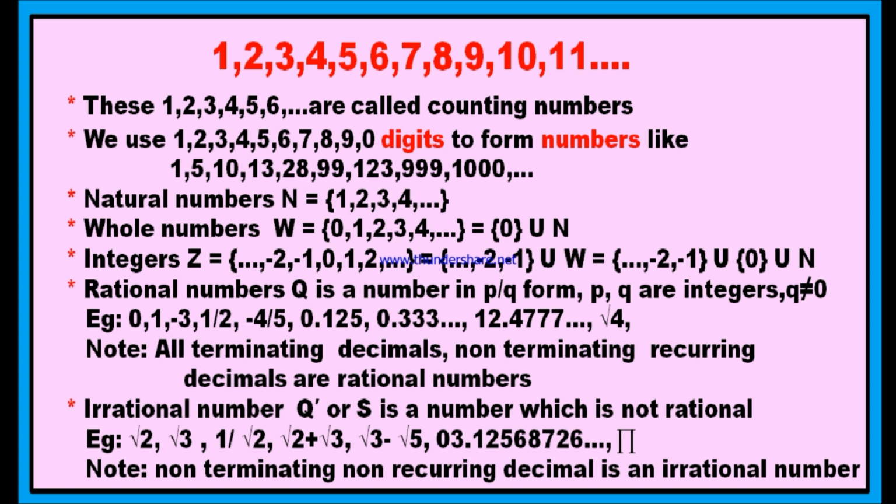If you look at these different types of numbers, you may come across natural numbers, whole numbers, integers, rational numbers and irrational numbers. But our chapter is real numbers. Now what is a real number? So far you know natural numbers, whole numbers, integers, and rational numbers, and you also learned how a number is an irrational number. Now what numbers are called real numbers? This is the name of the chapter actually.